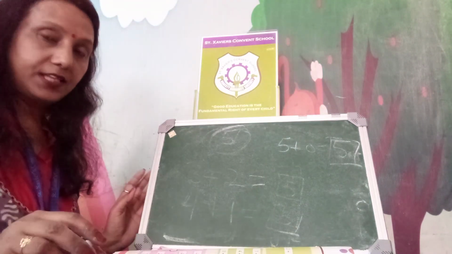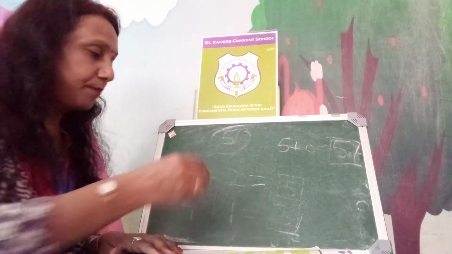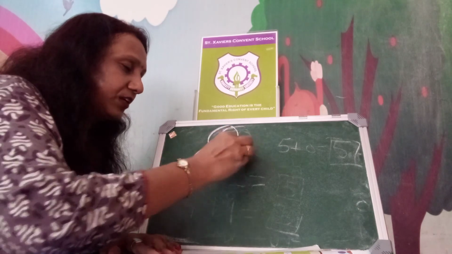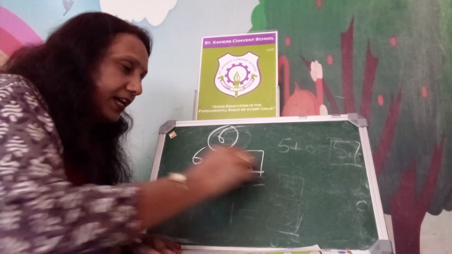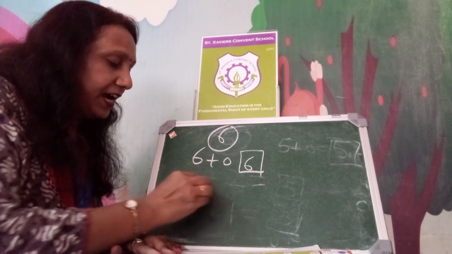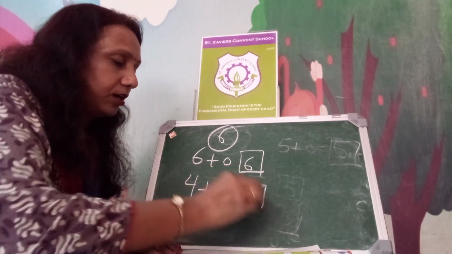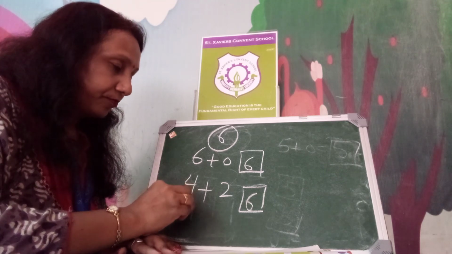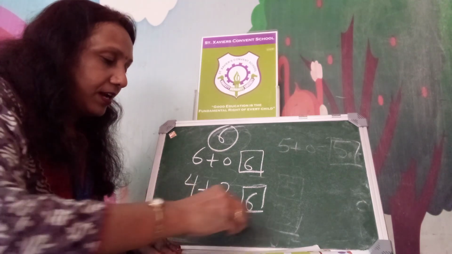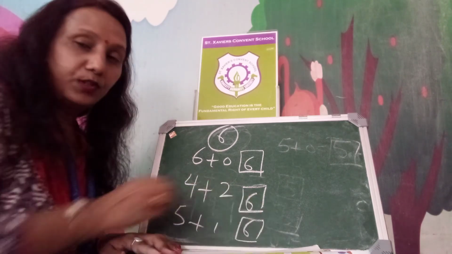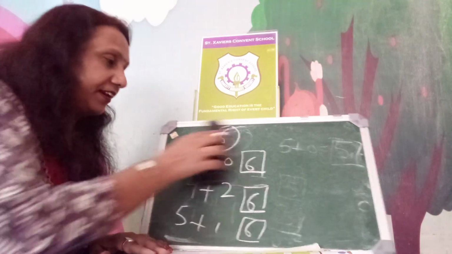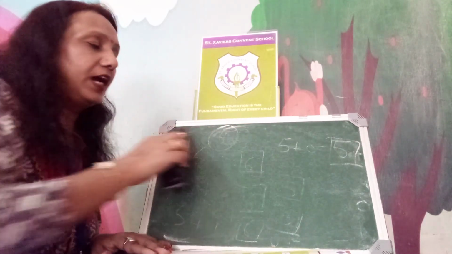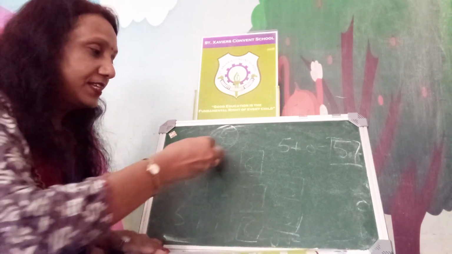Suppose for 6, for example, when we add 0, the answer will be 6. When we add 4 plus 2, answer will come 6. When we add 5 plus 1, answer will come 6. So this way that combinations we are learning.